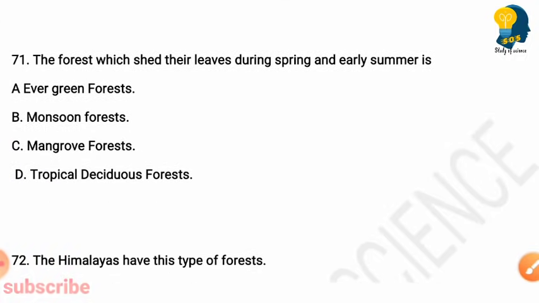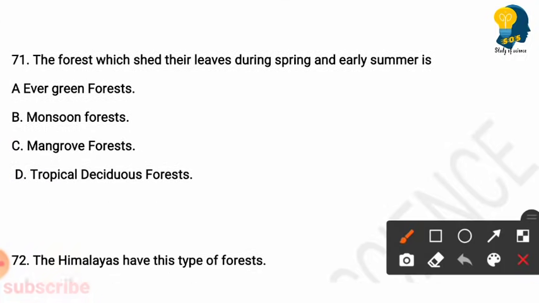Next question. The forests which shed their leaves during spring and early summer is. Options are evergreen forest, monsoon forest, mangrove forest, tropical deciduous forest. So here the right answer is option D, tropical deciduous forest is a forest which sheds its leaves during spring and early summer.